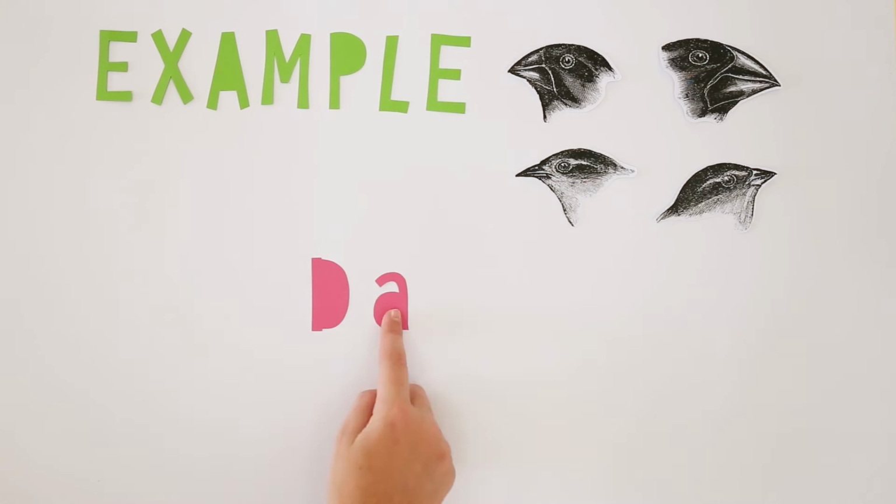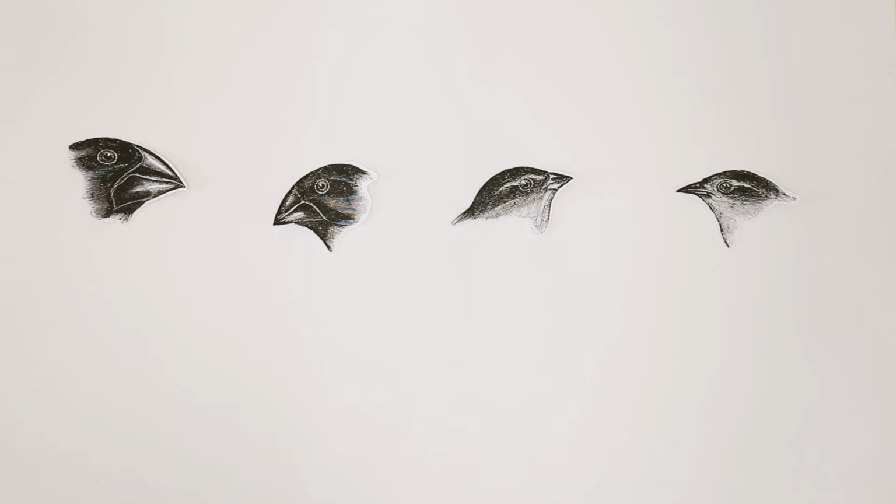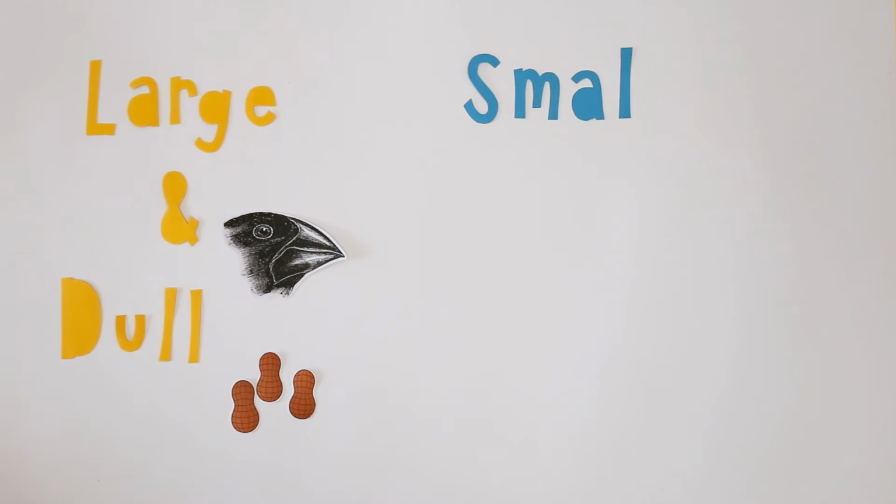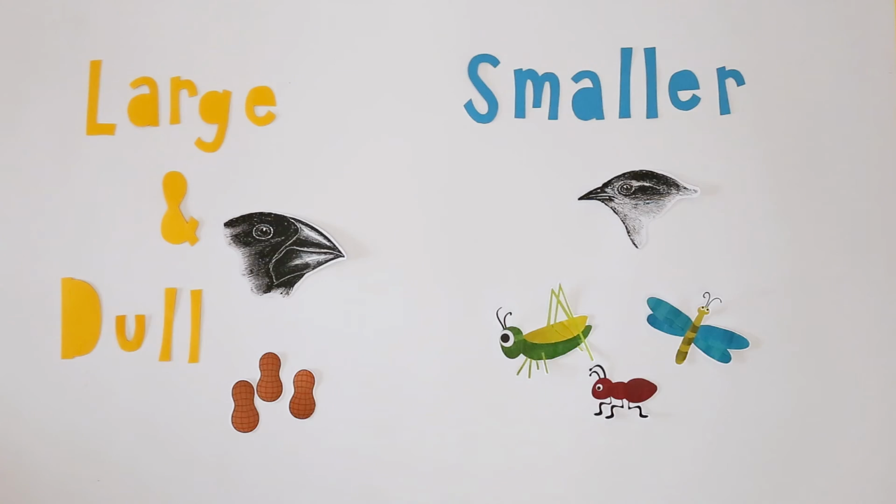An example of speciation is Darwin's finches. Millions of years ago, these birds developed different shaped beaks because they had adapted to the new environment and the new foods that they consumed. Now some species have very large and dull beaks that are used to crack open nuts and other hard foods, while some are smaller and are used to grab and eat insects.